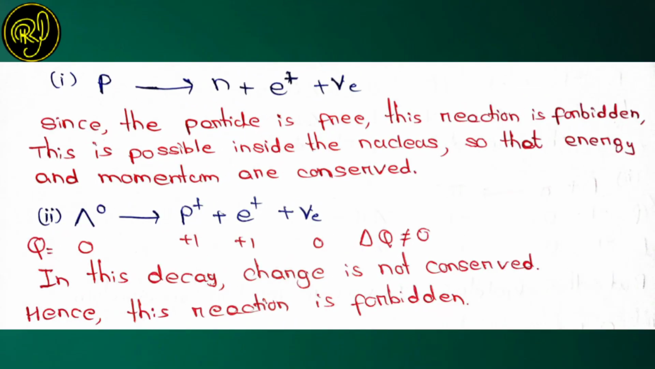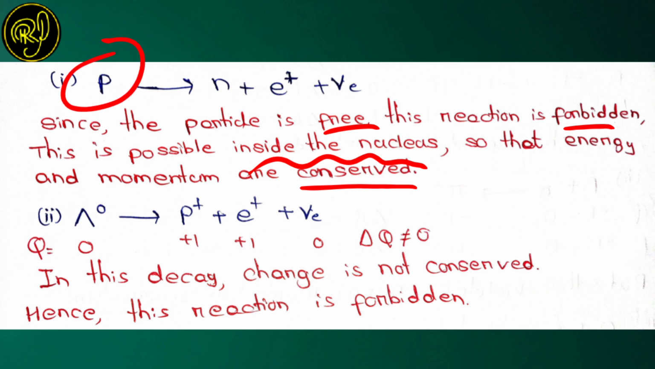The first reaction is a proton converting to a neutron plus a positron plus a neutrino of electron origin. Since the particle is free, as given in the question, this reaction is forbidden, because it is a nuclear reaction and it is possible inside the nucleus only, so that energy and momentum will be conserved. So a free proton can never decay into a neutron.